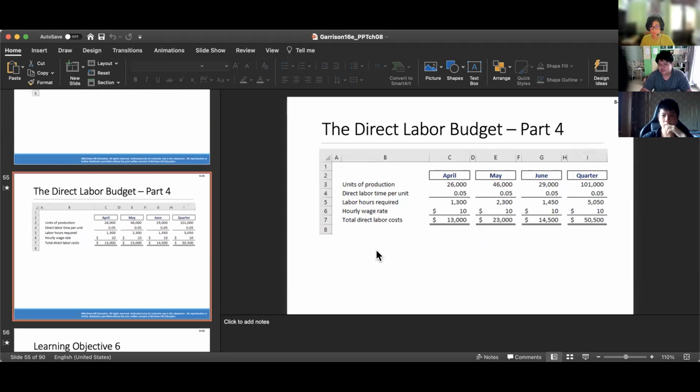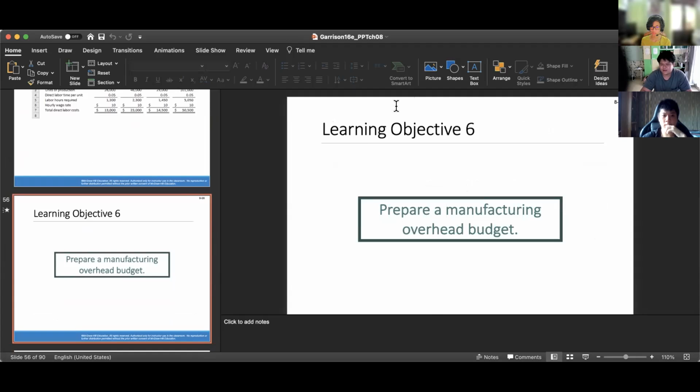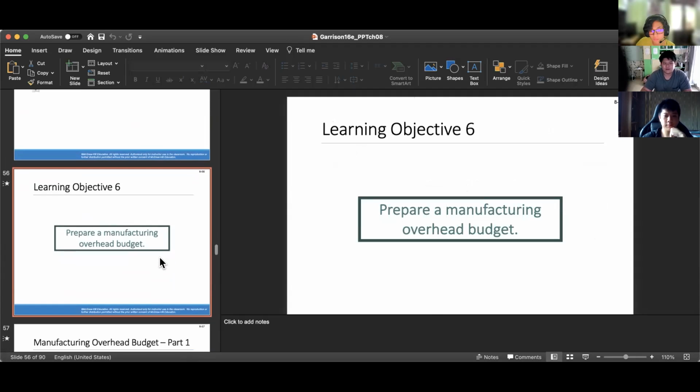Lastly, to get the total direct labor cost, you just have to multiply the previous labor hours required by the hourly wage rate, which is $10. So this is the answer: 13,000, 23,000, and 14,500. So the total quarter labor cost is $50,500. So this will be the end of my part, and my friend Eric will explain how to prepare the manufacturing overhead budget.